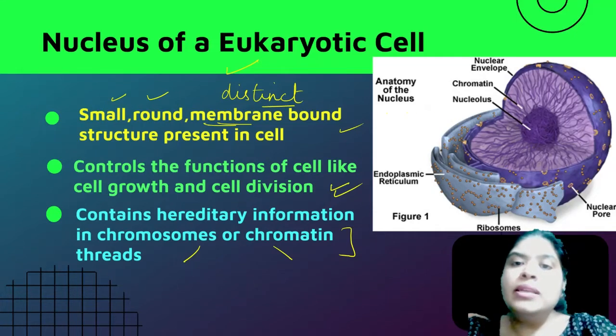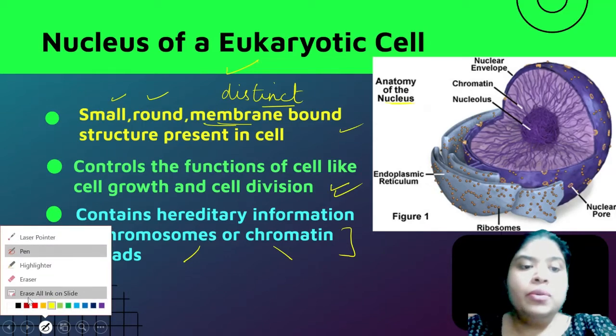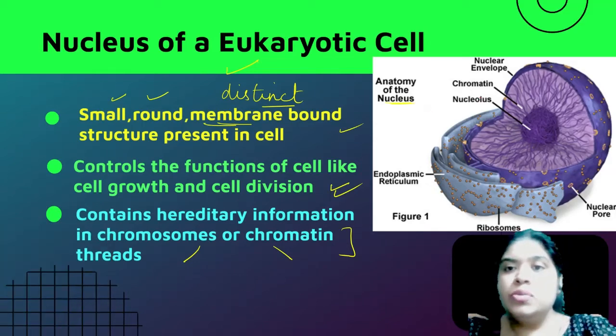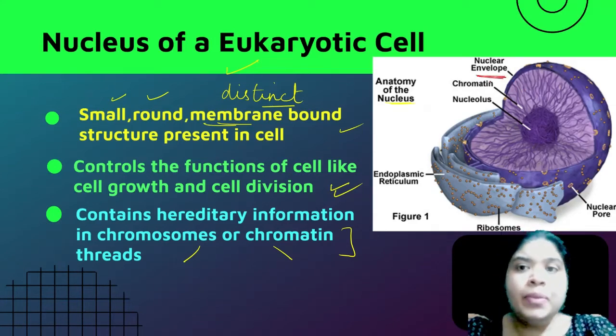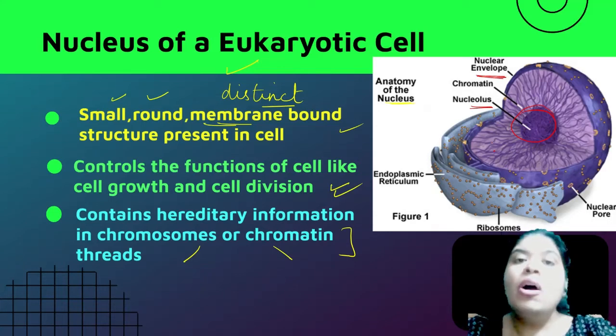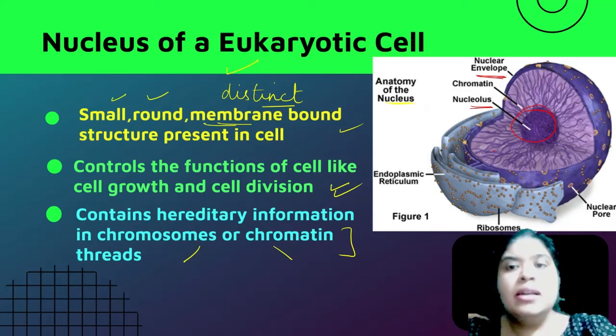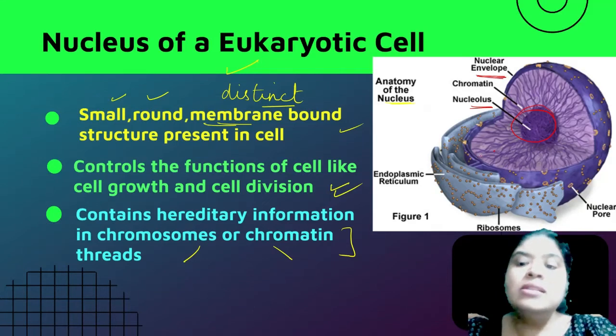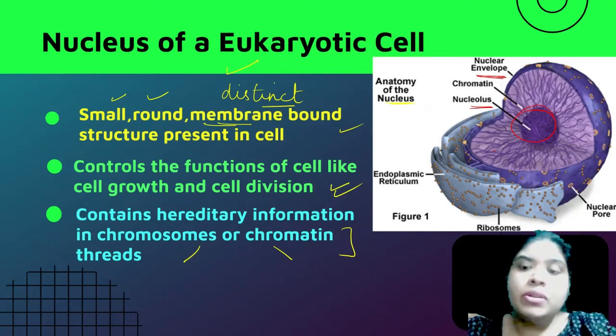So here in the diagram you can see the anatomy of the nucleus. Basically the nucleus is being shown over here. This is a well-defined nucleus which is covered by the nuclear membrane, which is written over here as nuclear envelope. Now it contains the genetic material in the form of chromatin, or it can be chromosomes. Fine, and inside the nucleus we also have the distinct nucleolus, which is seen in the eukaryotic cells. So this is how the nucleus in eukaryotic cells is different from that in prokaryotic cells.